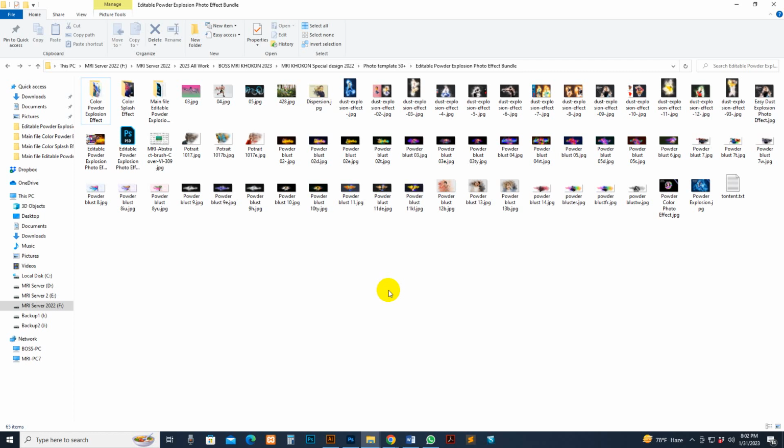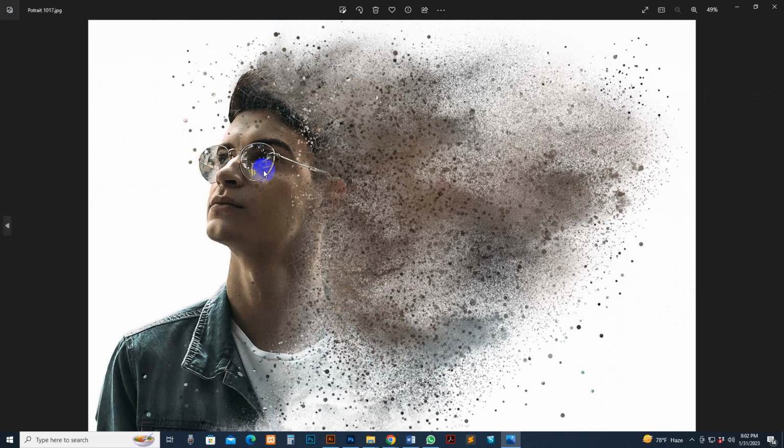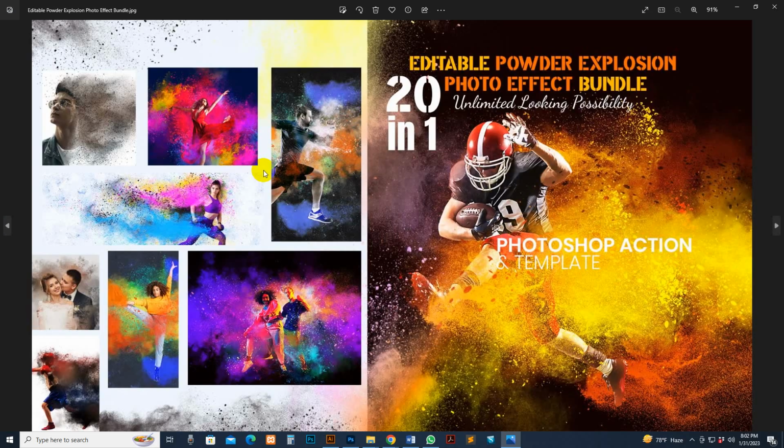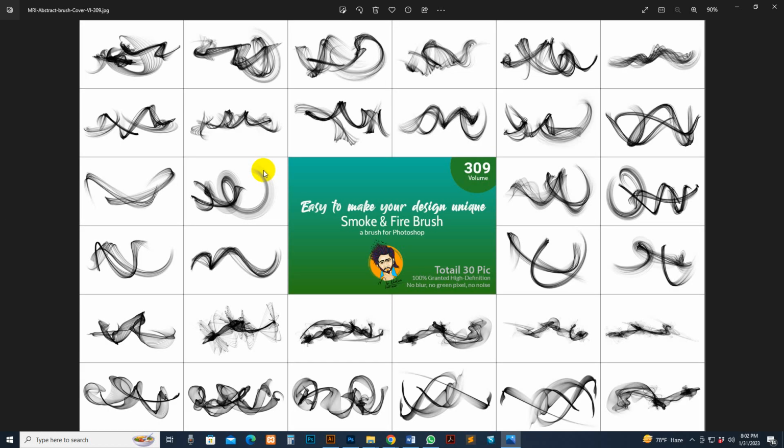Hello there, today I show you my editable powder explosion photo effect bundle. There are more effects included, and this is the cover. $20 in 1 product. See, this is the bonus file. You can totally get 30 free pieces of Photoshop brush and raw PNG, transparent PNG.